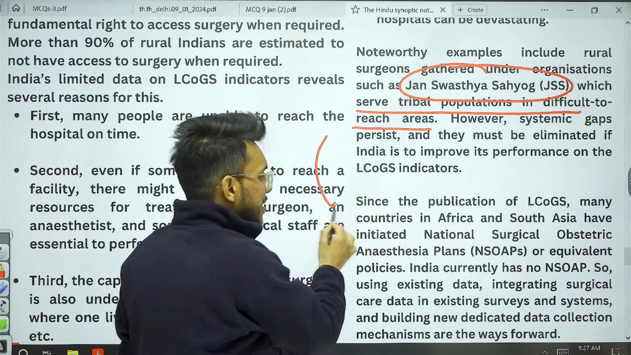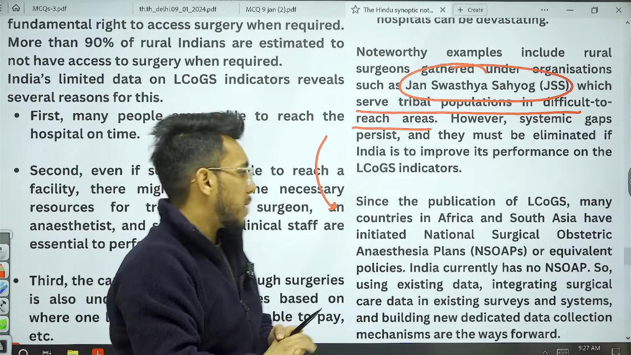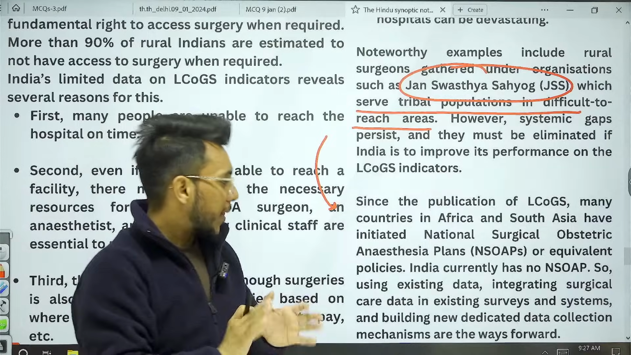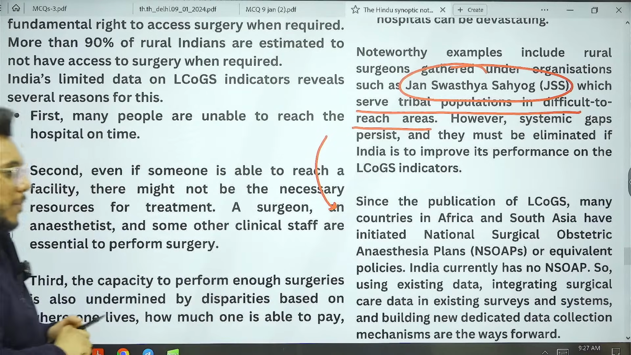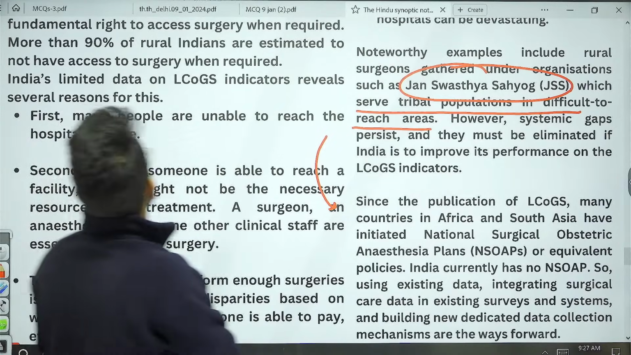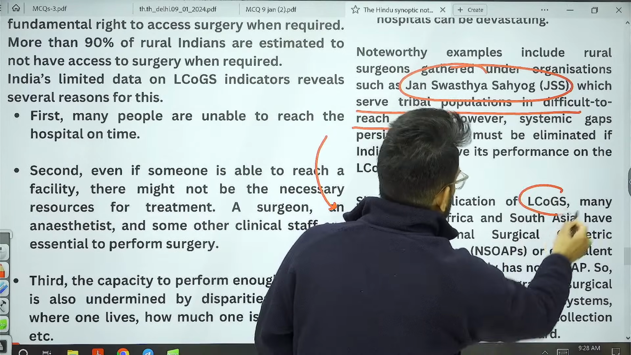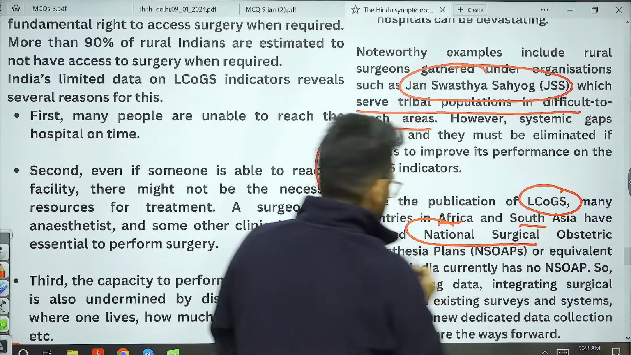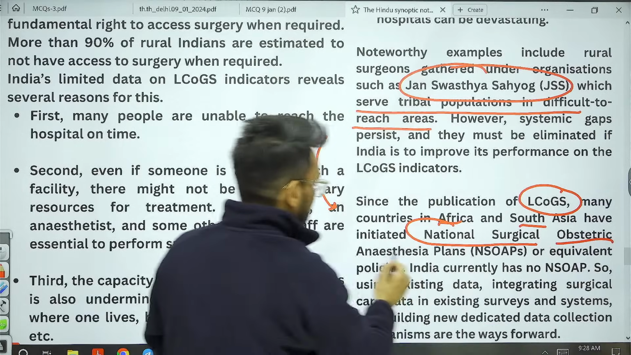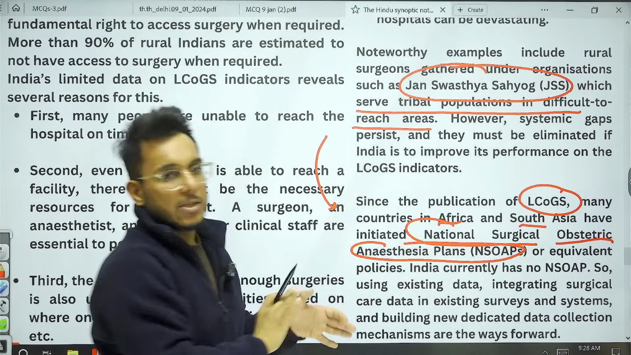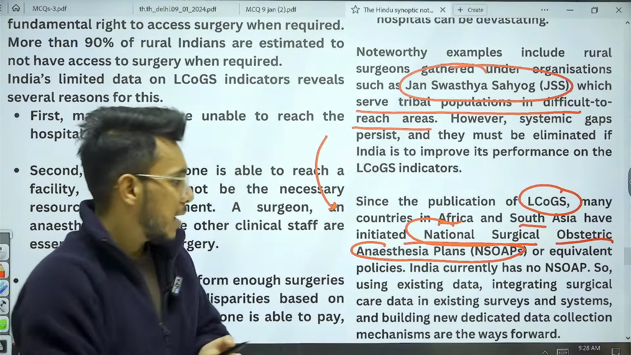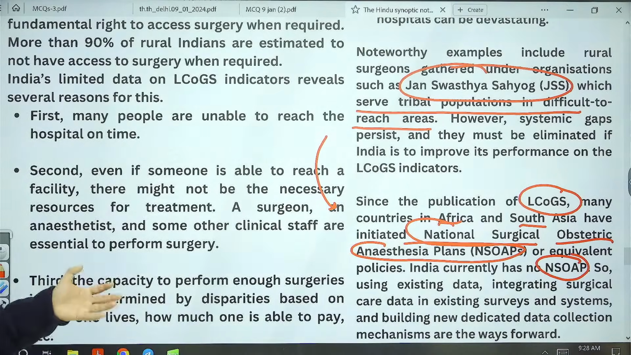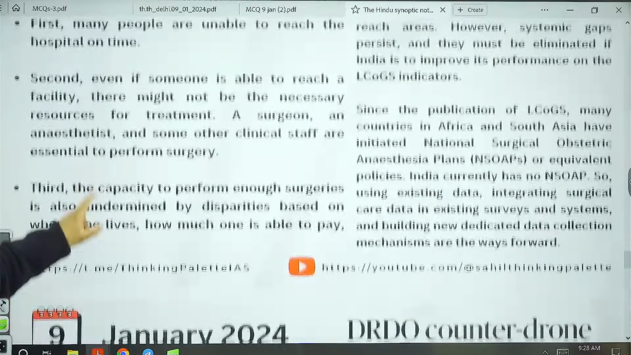Okay, but understand this thing that now the time has come. Now the time has come that we need to have dedicated focus on minor surgeries to all the people. Since the Lancet has released its report, many countries in Africa, South Asia, have initiated a National Surgical Obstetric Anesthesia Plan, NSOAP, to enhance the minor surgeries. But India does not have any NSOAP, that is, a national surgical procedure or policy is not there.